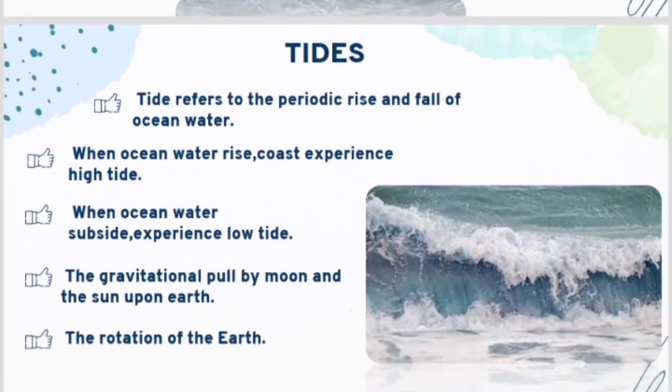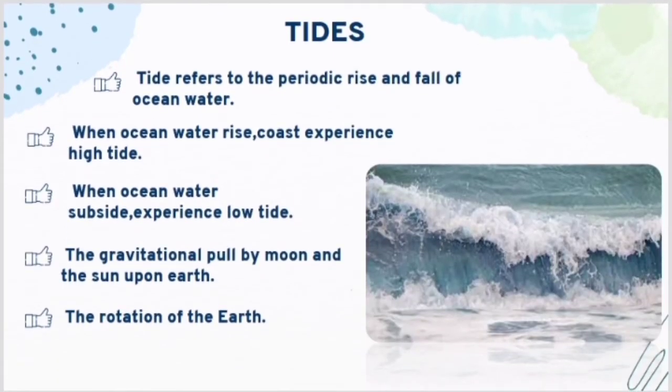The next is tides. Tide refers to the periodic rise and fall of the ocean water, which means when the earth rotates, the surface of the water changes from place to place. For example, in Tamil Nadu it will be at a higher level and in Kerala it will be at a lower level. Because of the earth's surface and rotation, the level of the sea increases and decreases. If the depth is high, the tide will be high. If the sea level subsides, the tides will be low. This occurs in the deep of the sea, in the middle of the sea or inner sea.